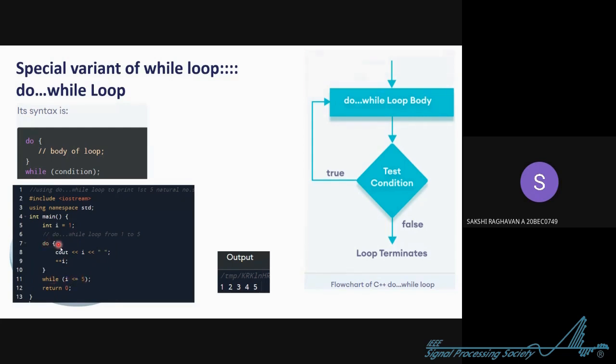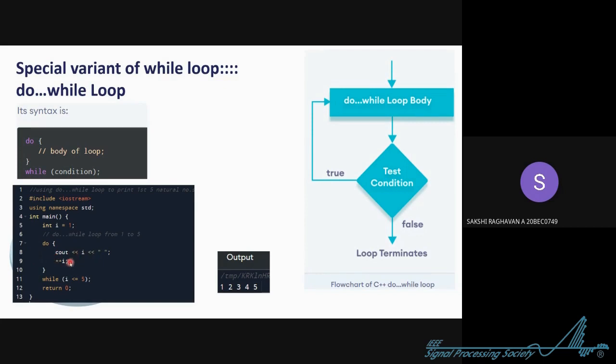This body will be repeated again. Now it will print 2, and now 2 plus 1 becomes 3. Now I will have the value 3. Now 3 will be compared with 5. Is it less than or equal to 5? Yes, it is. So again the do body will execute. It prints 4 and now it becomes 5.